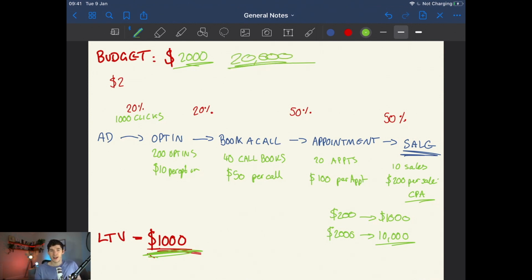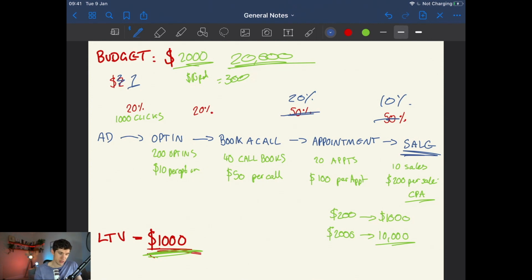Now, chances are at the very beginning, you're not going to want to do that. So what I would suggest we do if you're just starting out is say, well, what happens if we spend $10 a day, which equals $300, and run through all of these different things. And when you start to run the ads, that's when we can start to go, actually, okay, so our conversion rate here is only 20%, or our conversion rate here is only 10%. And our cost per click though, that's only $1, not $2, which is going to change all of the numbers that you have here, which means you can then start to look at, right, so I'm spending $300 per month and we're making a profit on that. So what we want to do is spend more money, because it means we're going to make more profit.